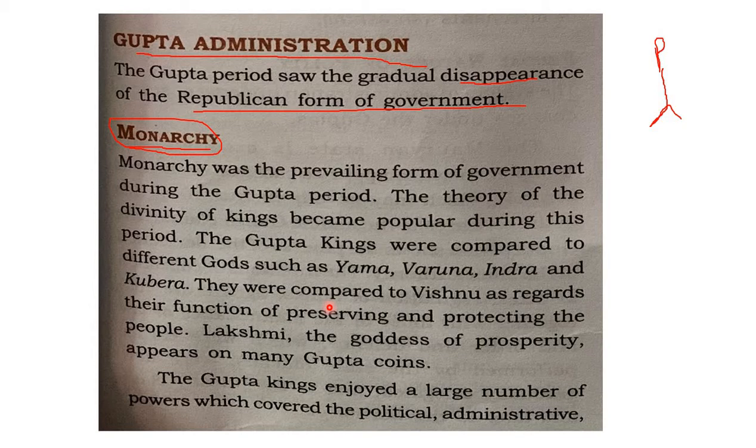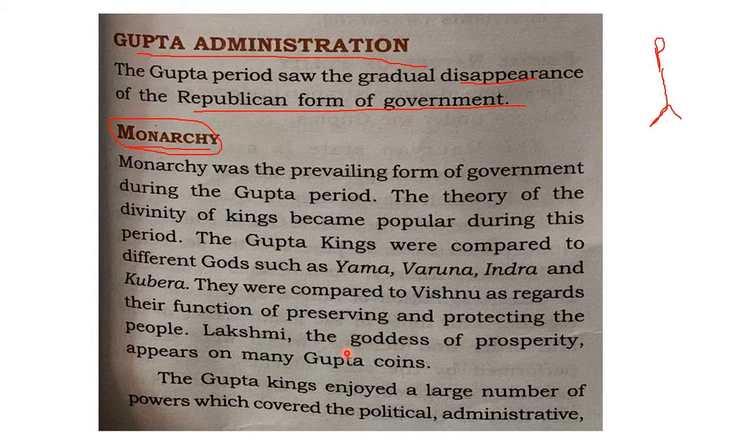Vishnu, the preserver of creation, they compared it as they are also the preservers and protectors of people. And they also worshipped Lakshmi as goddess of prosperity, as these Gupta rulers are also responsible for the prosperity of people. So like that, they have compared themselves to many gods.